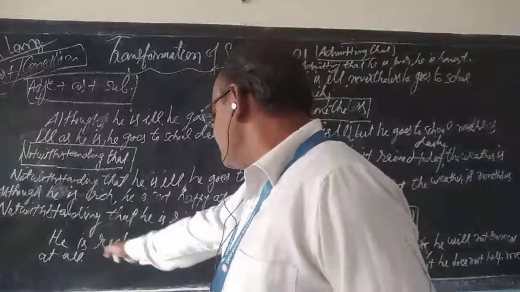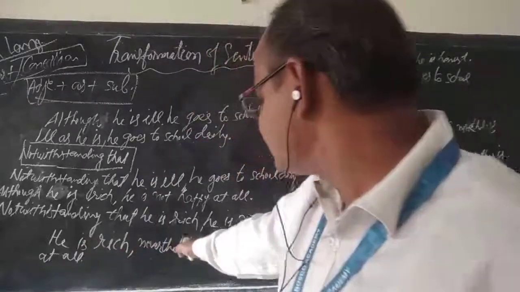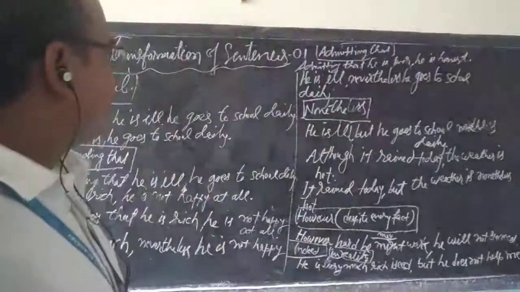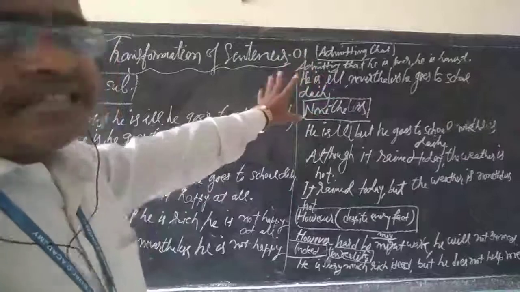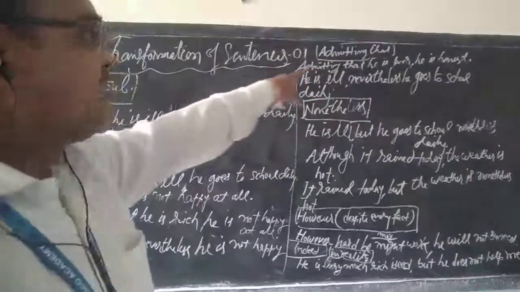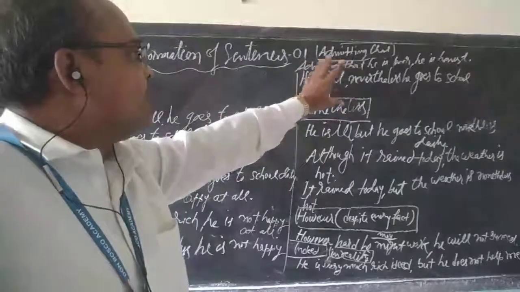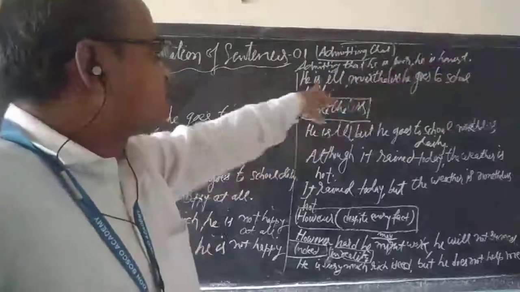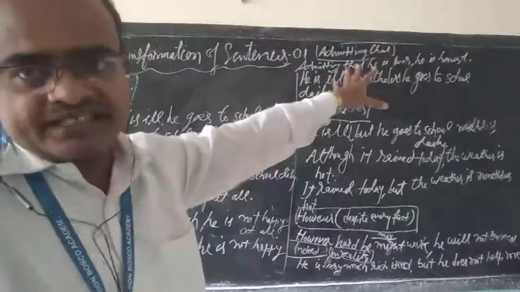Here in place of but you can use nevertheless: he is rich, nevertheless he is not happy at all. Now let's come to another conjunction: you may replace although with admitting that. Although he is ill, so admitting that he is ill, he goes to school daily. Although he is poor, admitting that he is poor, he is honest.